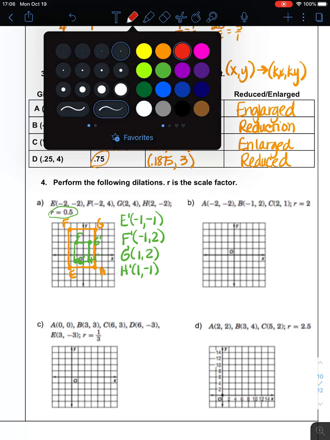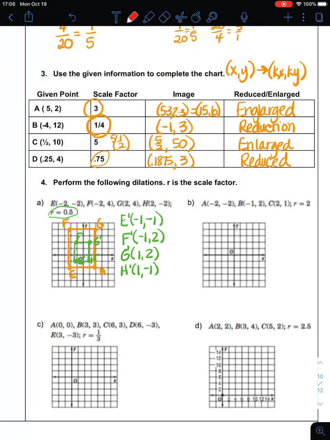Now, one of the things that is interesting, we are always going to dilate through 0, 0, but when you dilate through 0, 0, look what happens to these points. See, they line up through those 2 points. And that's what always happens with dilations, they're always going to line up. And this is just a quick little note.